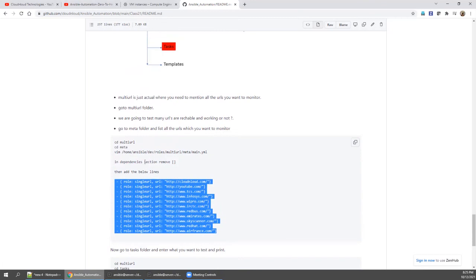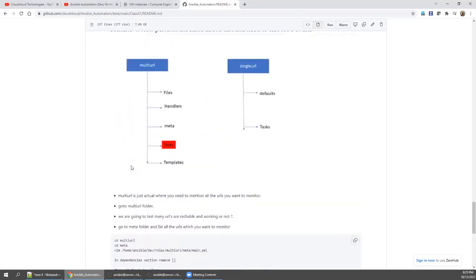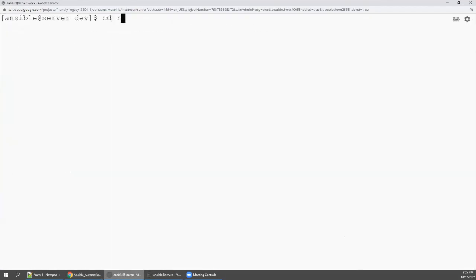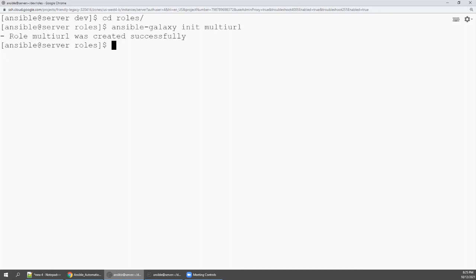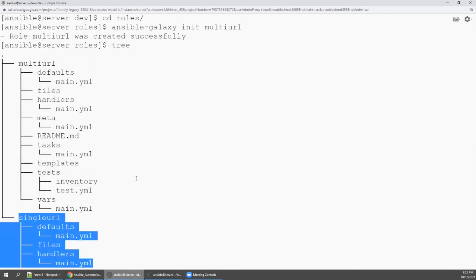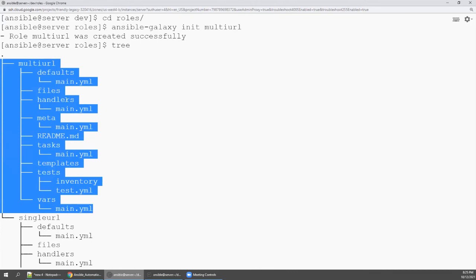So the same way, we are going to create a multi URL role. How do you create a multi URL role? So let's go to the roles directory, right? Ansible-galaxy init multi URL. Since it's a new role, init, right? So enter it. Now you use tree. See here, single URL has a folder structure, and there is a similar folder structure for multi URL. But I'm not going to do anything in most of it.